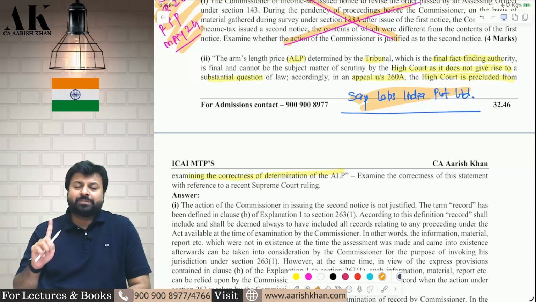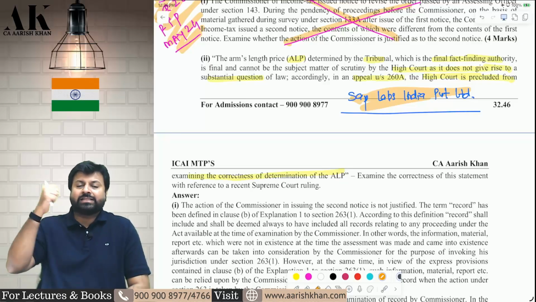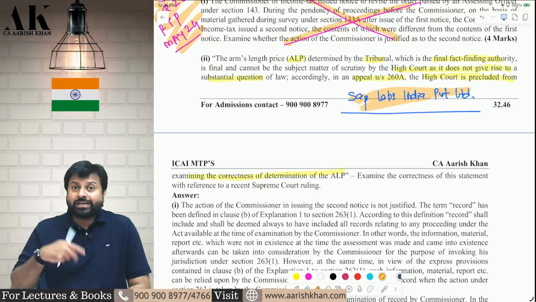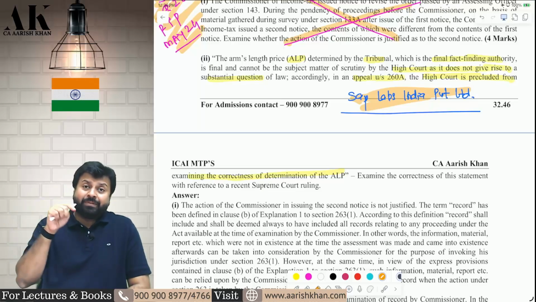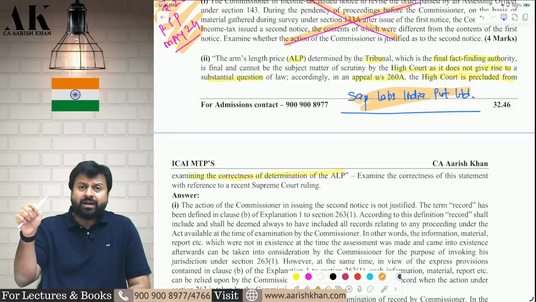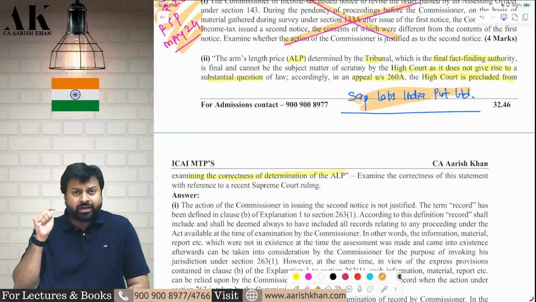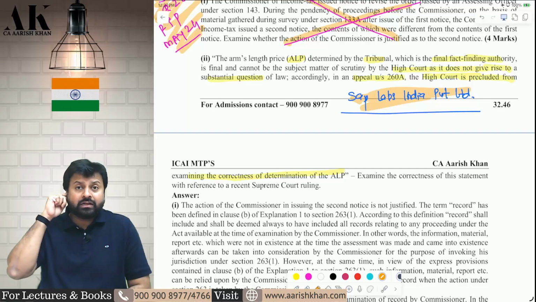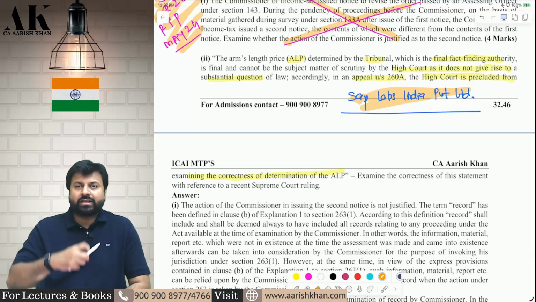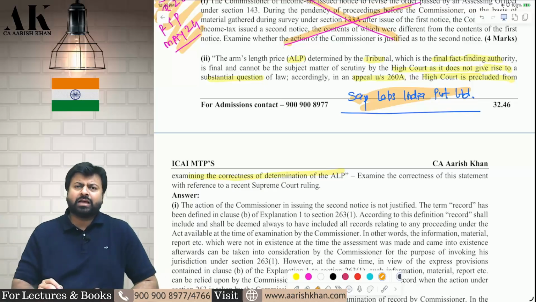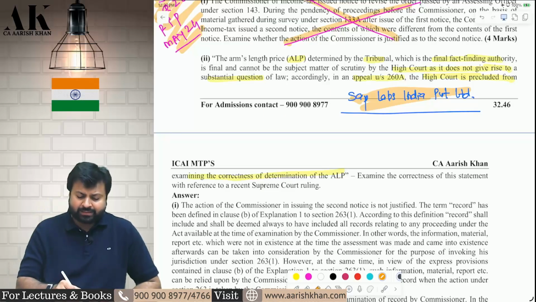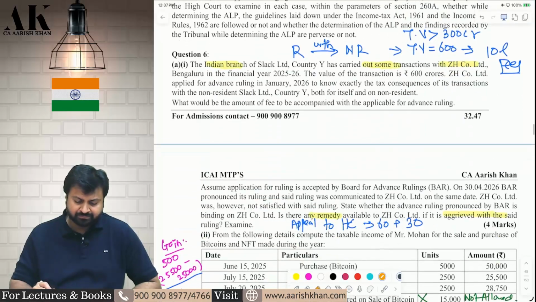See, ultimately arm's length price is determined as per the provisions of 92C and its rules, Rule 10CA. All these rules are applied. So can the High Court come in between and say that the Income Tax Department or the tribunal or any authority below has not computed the arm's length price as per the Income Tax Act and its rules? Yes, the High Court can say. The High Court will not compute the arm's length price, but it definitely has the power to interfere and tell that the arm's length price is not computed as per the Act and the rules. I hope it is clear to all of you.